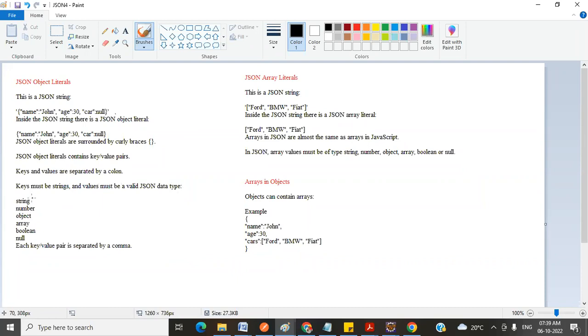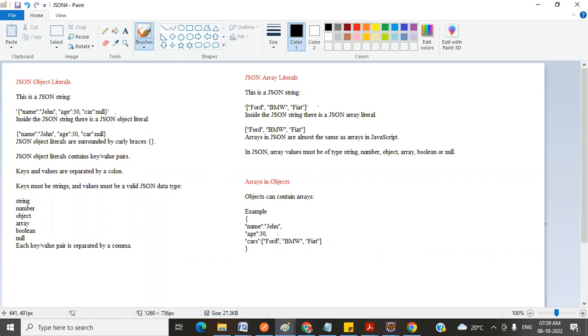What are the data types? String data type, number data type, object. Value can be a number, a string, an array, a boolean and null, whatever it may be. Each key-value pair is separated by a comma. Okay, this is a JSON array, starting with a square bracket and ending with a square bracket. Inside the JSON string, there is a JSON array literal. An array is almost the same as the array in JavaScript, and it follows these types: string, number, object, array, boolean, and null. So this is all about how to create a JSON object and JSON array.